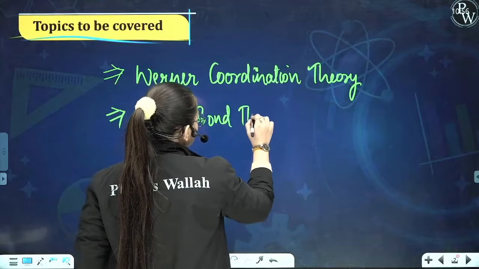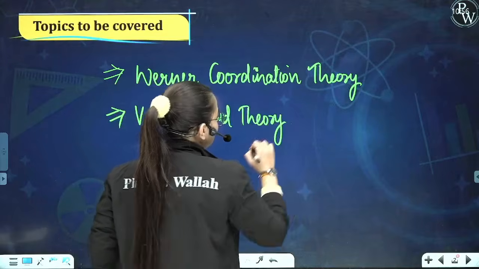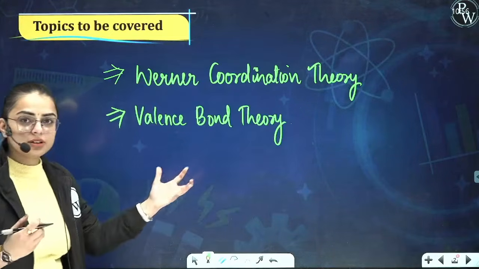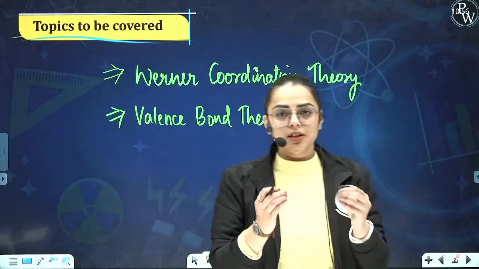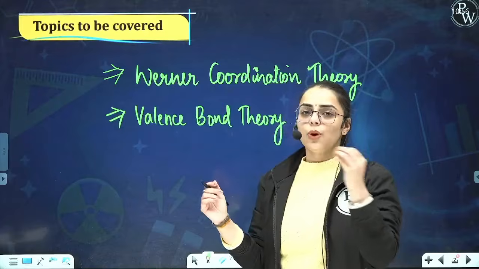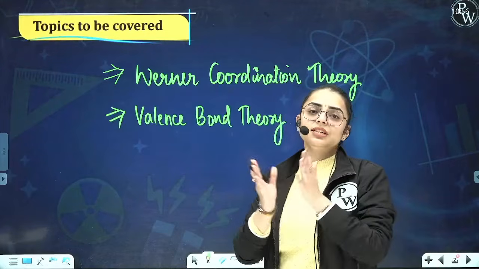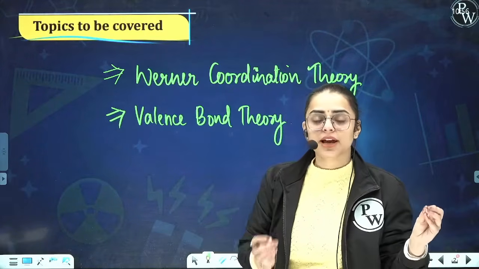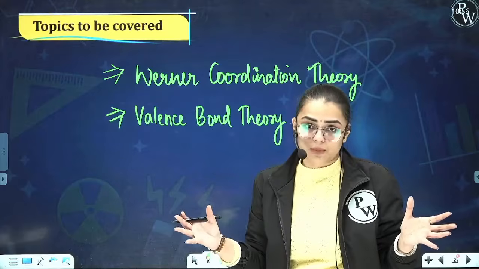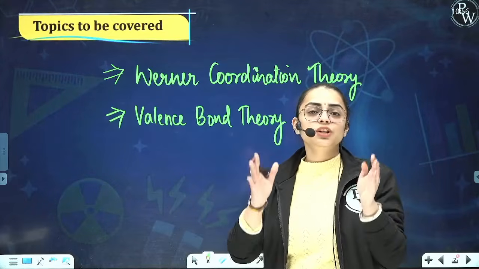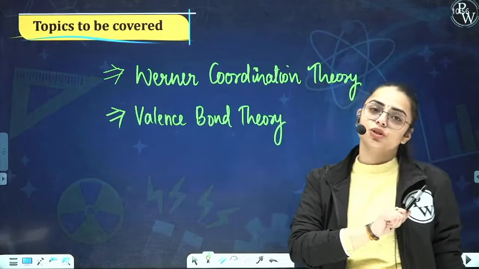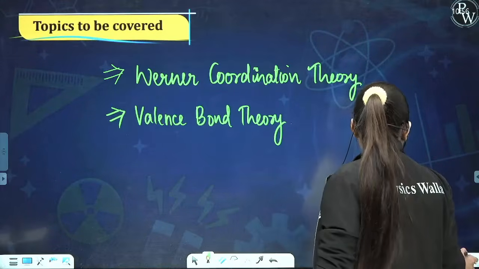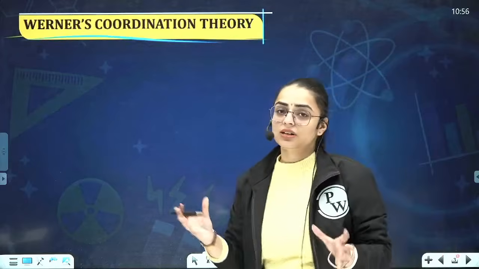Now students, this particular lecture and the lecture that you are going to do after this, they both are really very important. You may feel this session is easy because you have already understood what oxidation number is and what we refer to as coordination number. These two terms are going to be used in this particular topic, that is Werner's coordination theory. Now let us see what this scientist Werner explains to us.